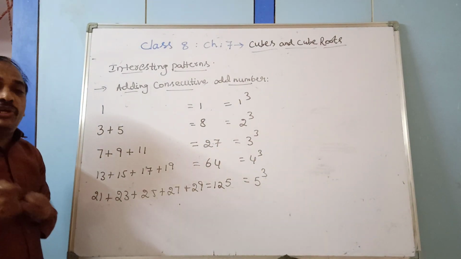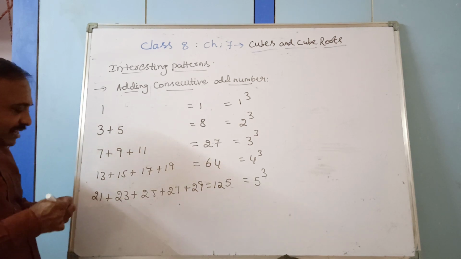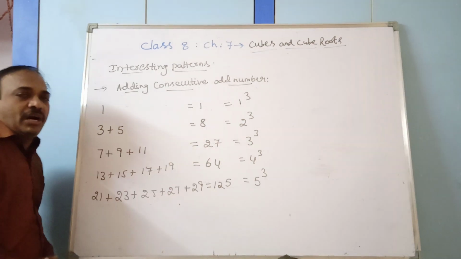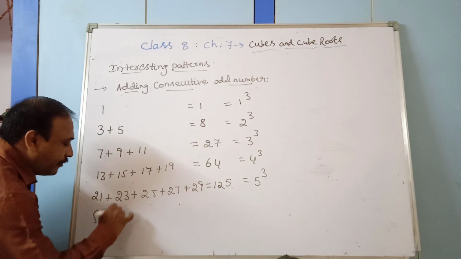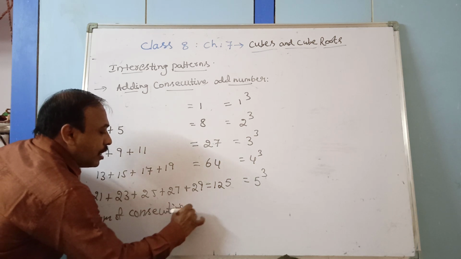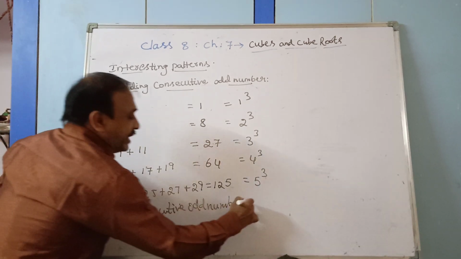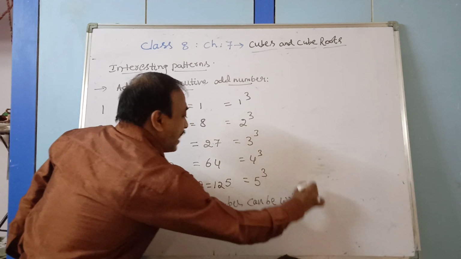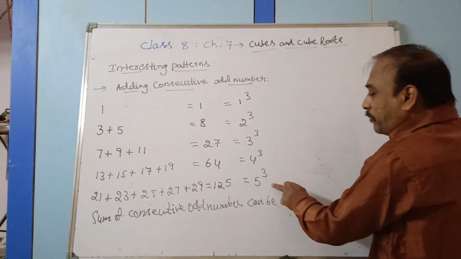So a perfect cube can be expressed if n odd numbers you add. How many odd numbers am I taking? 1, 2, 3, 4, 5. Consecutive odd numbers. Sum of consecutive odd numbers can be written as, see here, 1 cube, 2 cube, 3 cube, 4 cube, 5 cube.